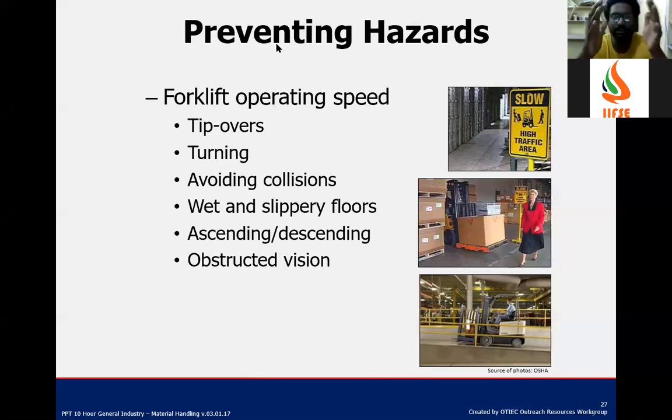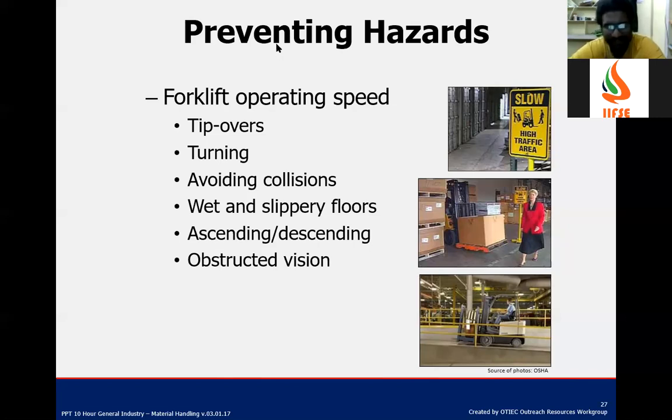Fine, these are a set of a few control measures. Avoiding collisions, how will you avoid them? You will avoid collisions by making sure the path is clear. Wet and slippery surfaces should not be there.